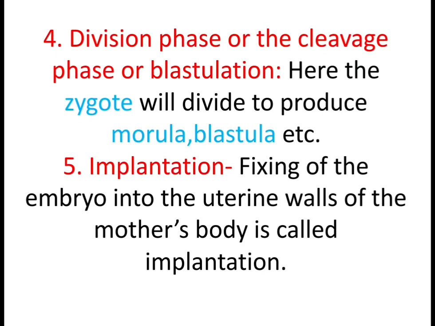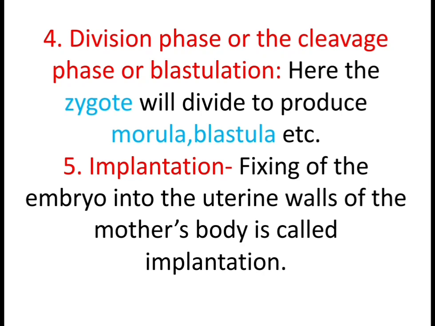Then the next step is implantation. What will happen? The growing embryo will get fixed into the walls of the uterus of the female body. Why? To get nourishment from the mother's body. The uterus is going to provide nourishment to the growing embryo, and that is why implantation is a very important phase.